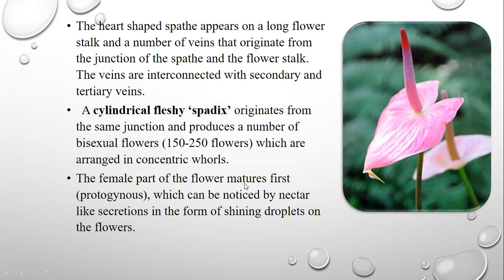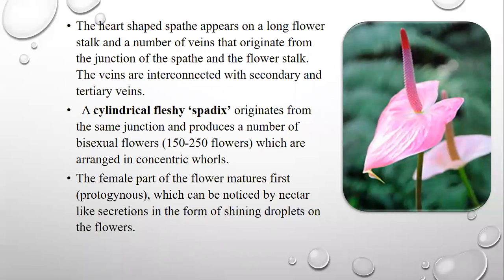The female part of the flower matures first, which can be noticed by nectar-like secretions in the form of shining droplets on the flower. When the female part starts maturing, nectar is secreted on the surface and it shines.